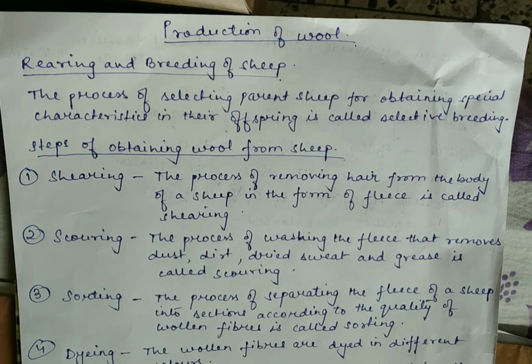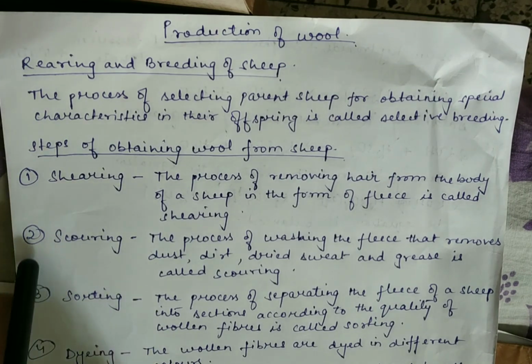Woolen fibers are then processed to obtain woolen yarn. So the shearing process is clear. Shearing is nothing but cutting off or removing the hair from the body of the sheep. So this was the first step. The second step is scouring.